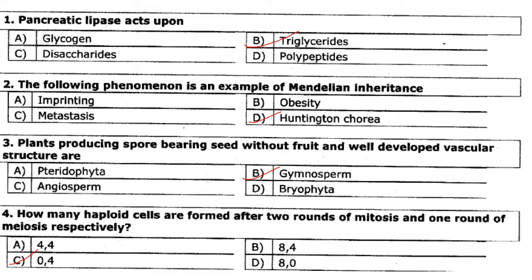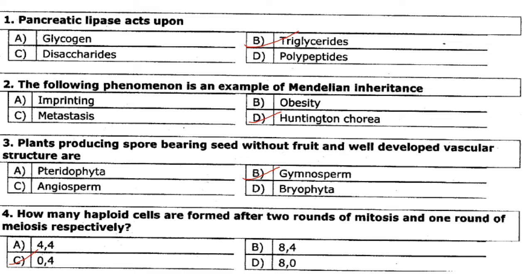Answer is option D. Plant producing spores bearing seeds without fruit and well developed vascular structure are, so they are gymnosperms. Answer is option B. So plant producing spore bearing seed without fruit, they are gymnosperms.